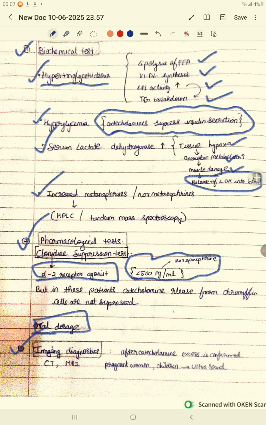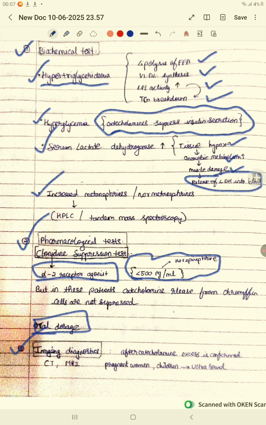Thirdly, we have imaging diagnostics. This is basically used to locate the tumor, right? We need to locate the tumor, like where it is originating, or the course of that particular tumor, in order to plan properly for surgical interventions. Basically, we perform CT scan and MRI normally, but in patients who are not supposed to be exposed to too much radiation, like pregnant women and children, we prefer ultrasound.